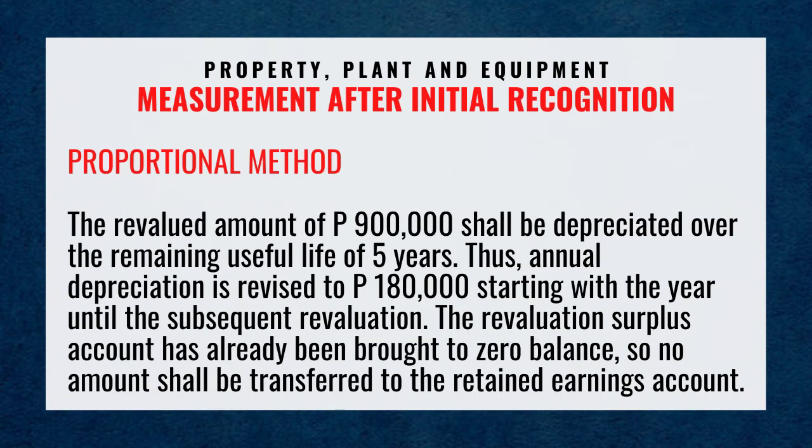The revalued amount of 900,000 pesos shall be depreciated over the remaining useful life of 5 years. Thus, annual depreciation is revised to 180,000 pesos starting with the year until the subsequent revaluation. The revaluation surplus account has already been brought to zero balance, so no amount shall be transferred to the retained earnings account.